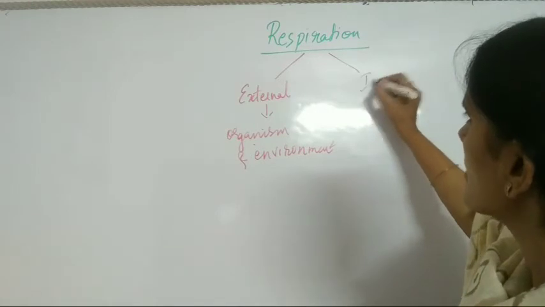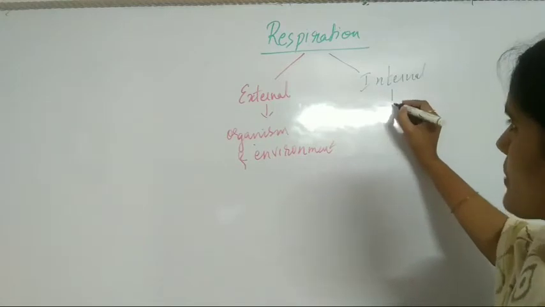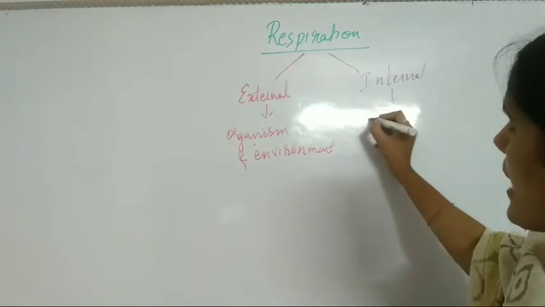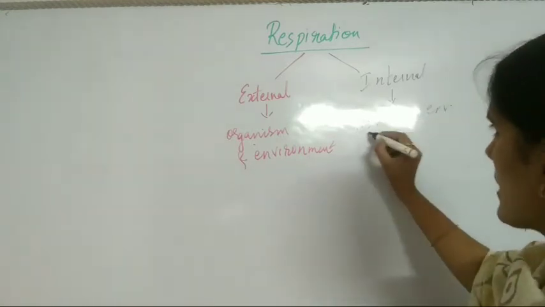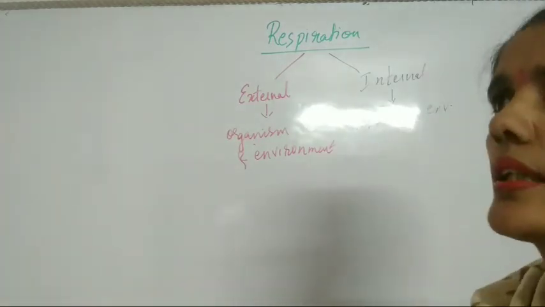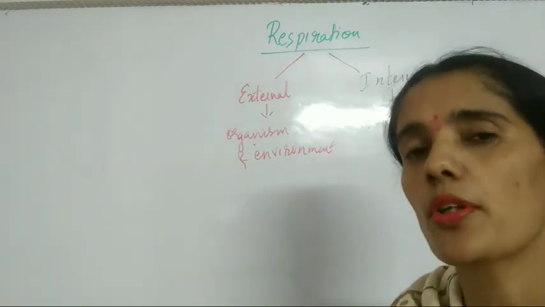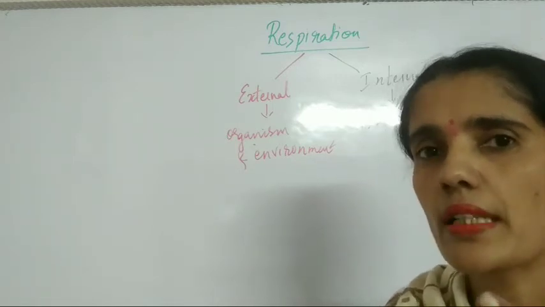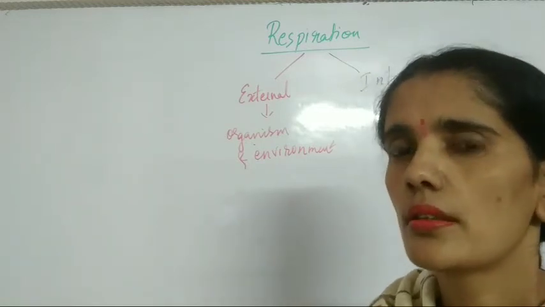Second is internal respiration. Internal means when exchange of gases takes place between the cellular tissues and the environment. See, in the previous class also we have studied that in human beings, exchange of gases takes place twice. First in lungs, and second in tissues.